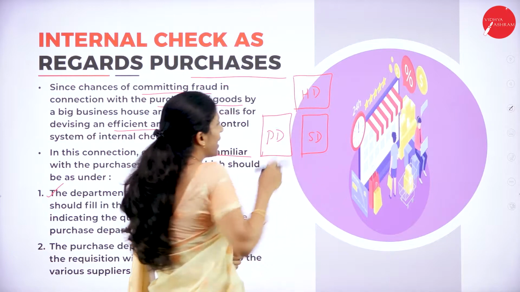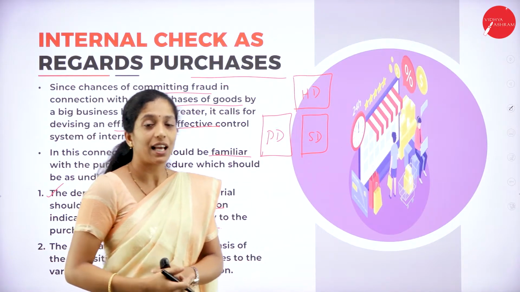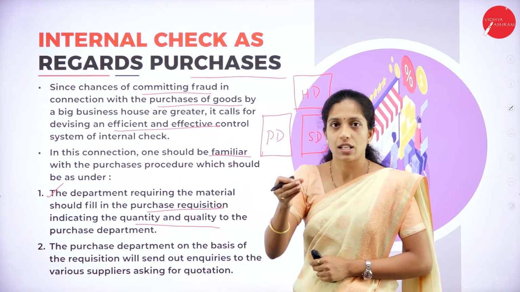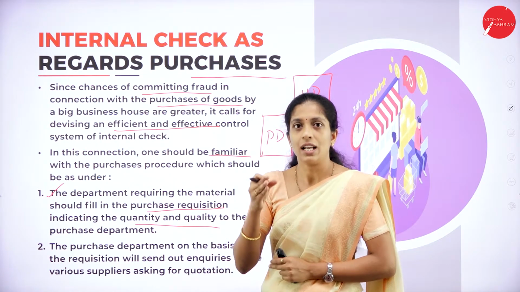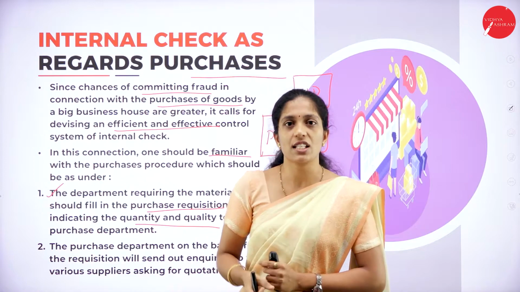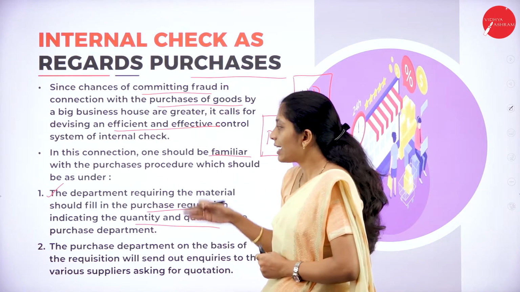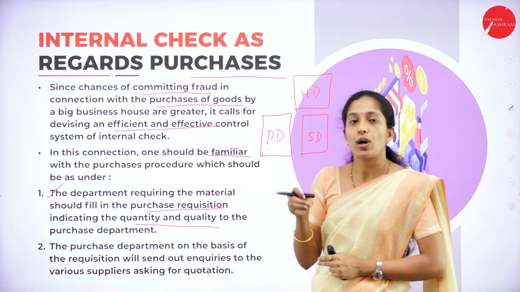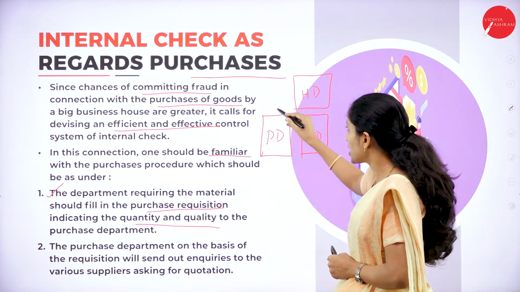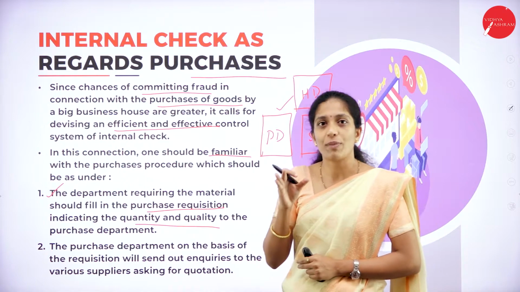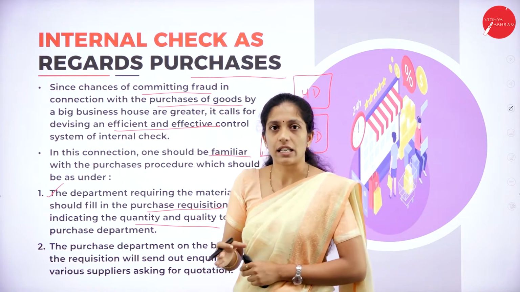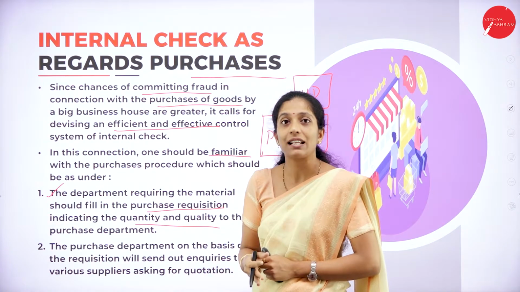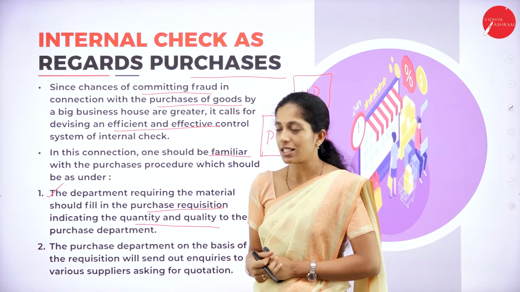So these various types of departments will be there in a big organization, where the purchase department will purchase goods and services, right? So whatever is required, they have to mention what materials are required, and each and everything has to be given in detail.